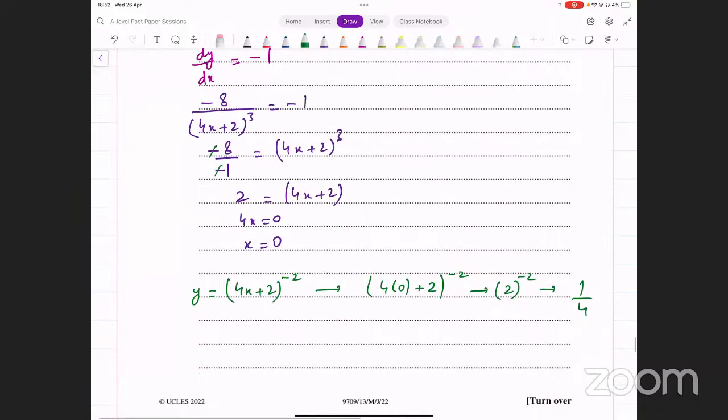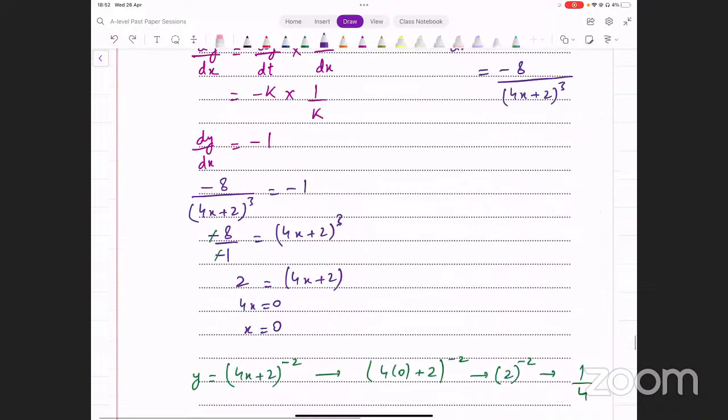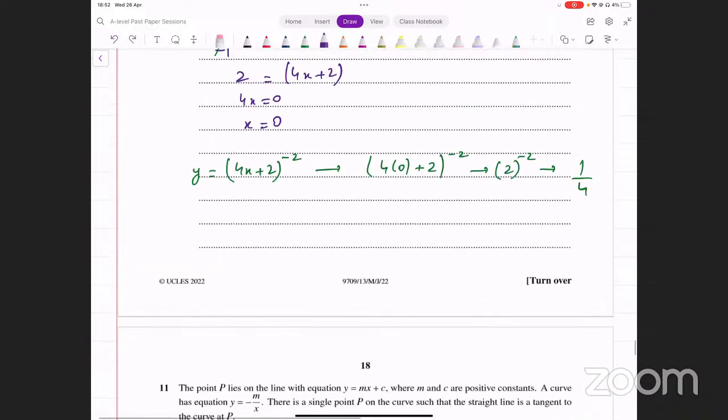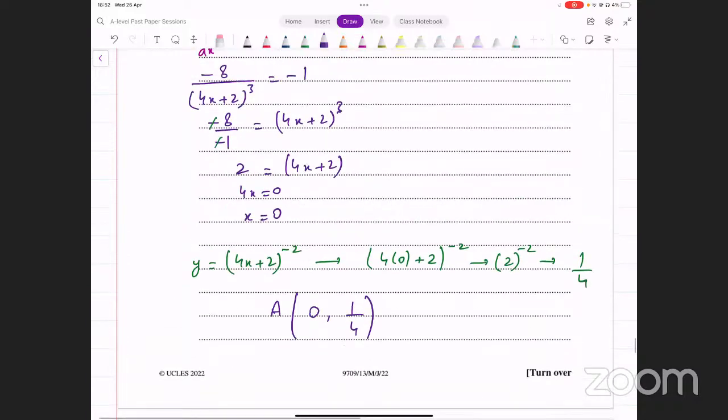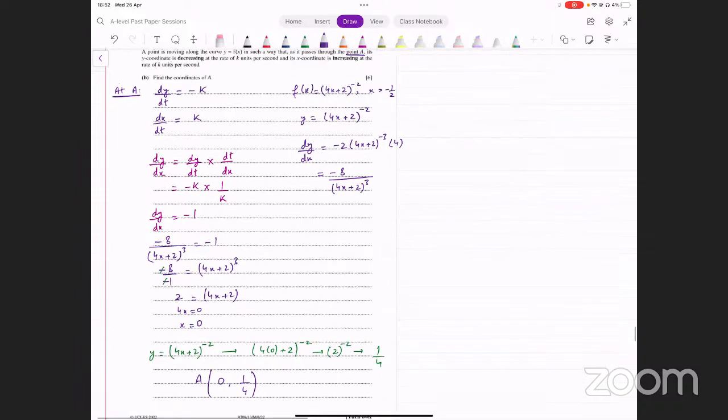So what are the coordinates of this point then? The point A that they're saying here. The point A turns out to be 0 and 1 over 4. That is the point that we were looking for. Okay? So that was the second part of this question, part B. All right. Now let's move on to the last one.